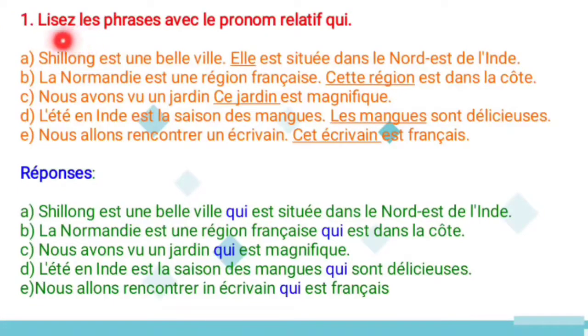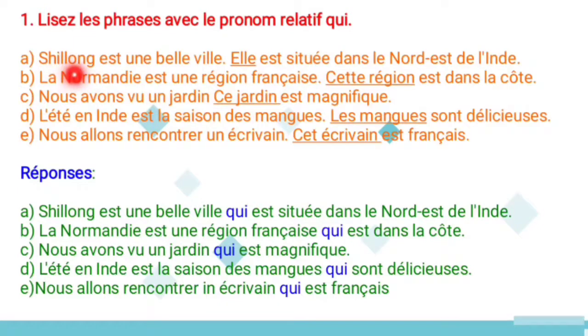And let's see the first exercise, which is based on today's content. It is about les pronoms relatifs. Lisez les phrases avec le pronom relatif qui. So, read the sentences with the relative pronoun qui. Qui is used for the person as well as the thing, and it means who, which, or that.